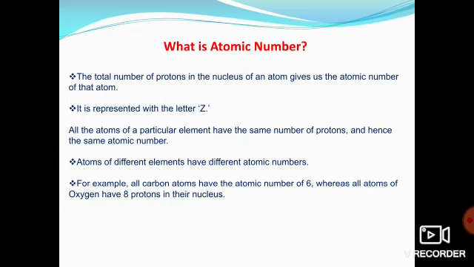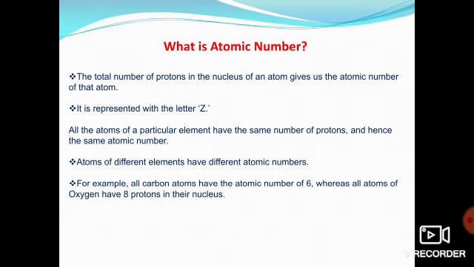Clear? And always remember that no two elements have the same atomic number. It means we cannot say that sodium and chlorine have the same atomic number. So what is atomic number? The total number of protons present in the nucleus of an atom is known as the atomic number. It is represented by Z. Clear?